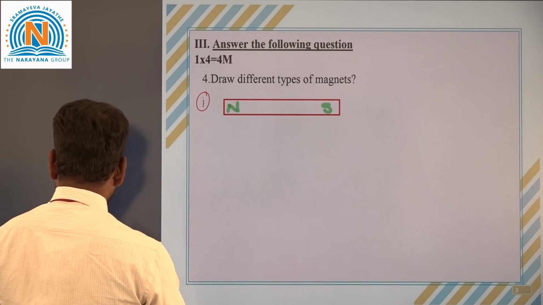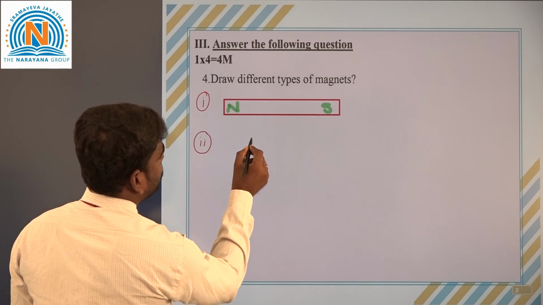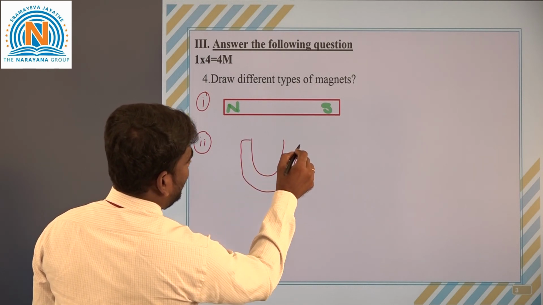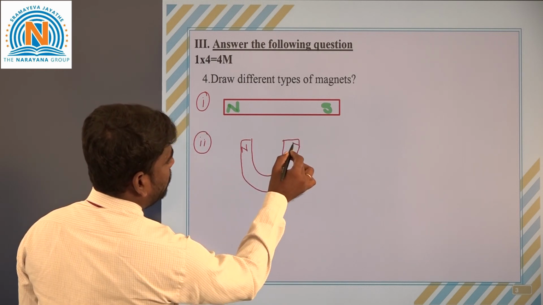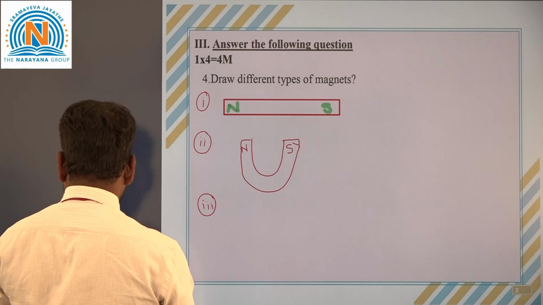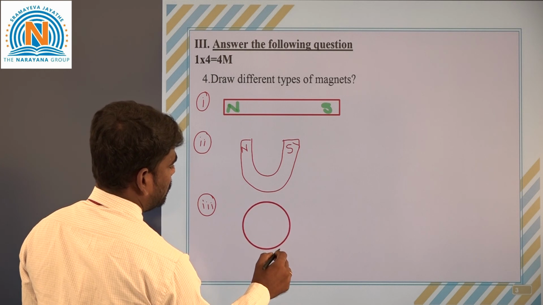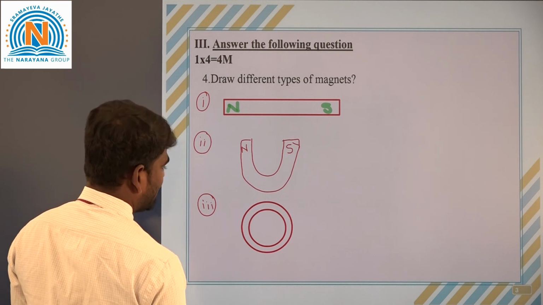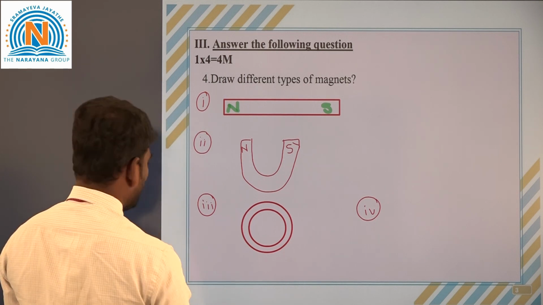And coming to the next one, a horseshoe magnet. It has the shape of a horseshoe. It also has two poles, north and south. And one more different shape of a magnet, that is a ring magnet. And next, one more different shape of a magnet, that is a disc magnet.